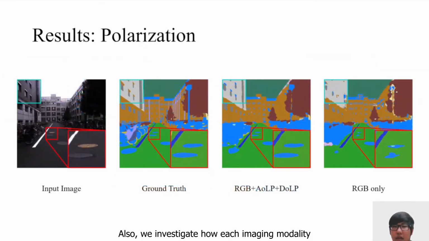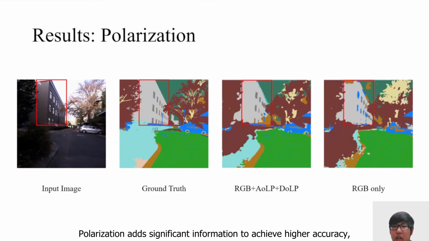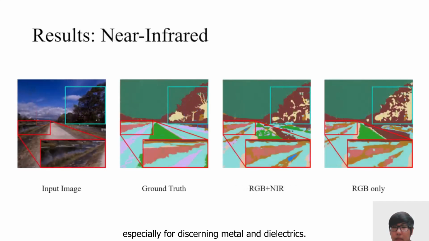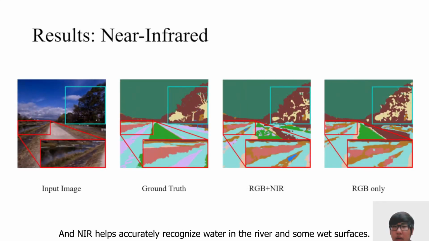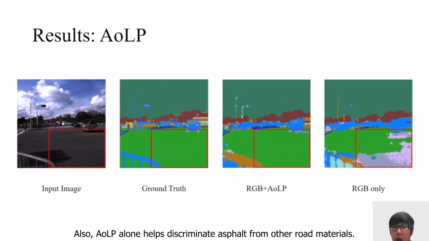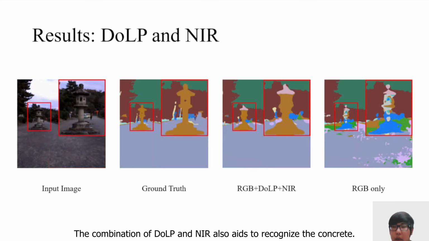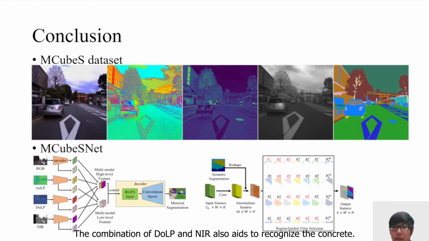Also, we investigate how each imaging modality contributes to the per-pixel recognition of different materials. Polarization adds significant information to achieve higher accuracy, especially for discerning metal and dielectrics. And NIR helps accurately recognize water in the river and some wet surfaces. Also, AOLP alone helps discriminate asphalt from other road materials. The combination of the AOLP and NIR also adds to recognize the concrete.